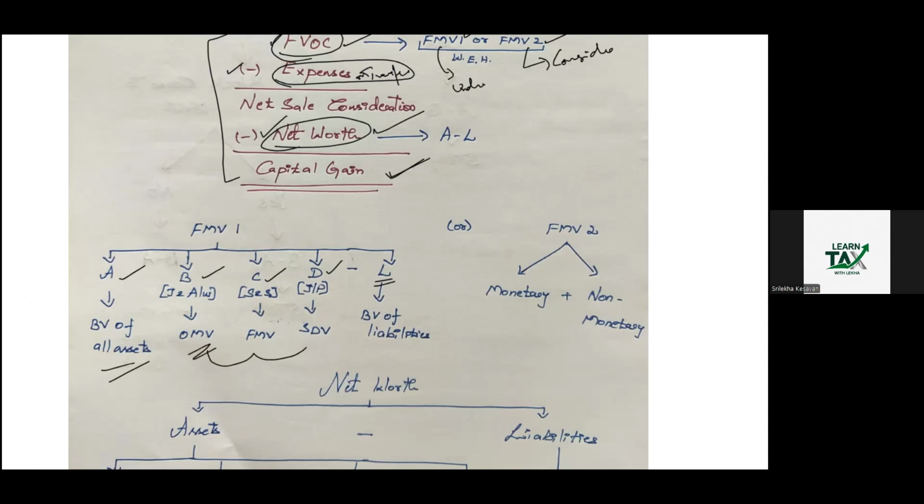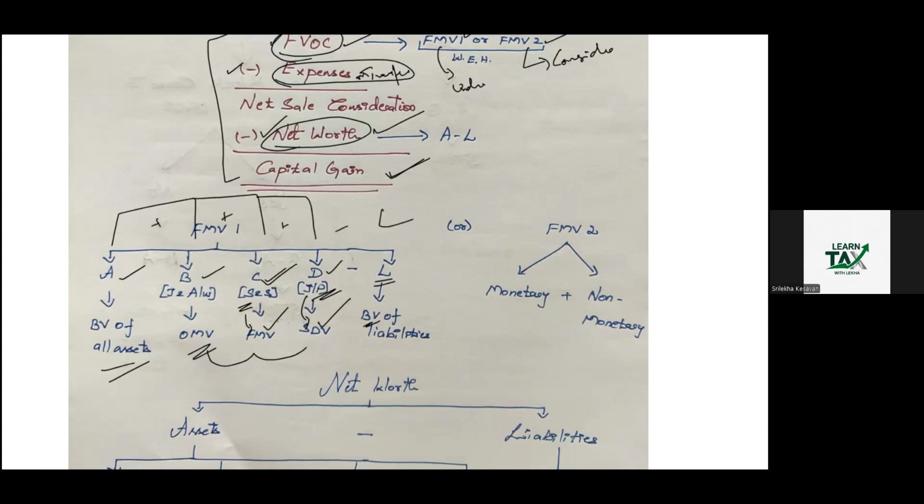Then what is C? Shares and securities. For shares and securities we have to take fair market value. For immovable property, you have to take stamp duty value. Only these three assets you have to take up. For jewelry, open market value. For shares and securities, fair market value. For immovable property, stamp duty value. Then for liabilities, book value. So if you add A plus B plus C plus D, all the things, minus the liabilities, then you will get FMV1.